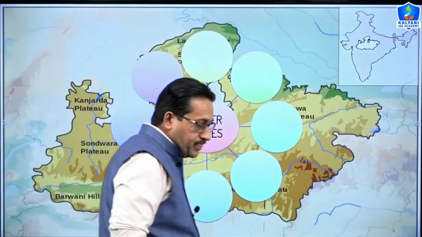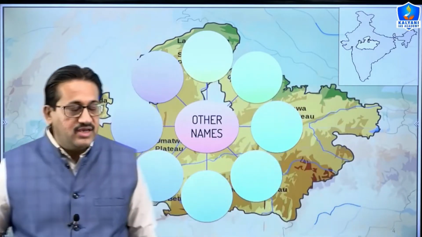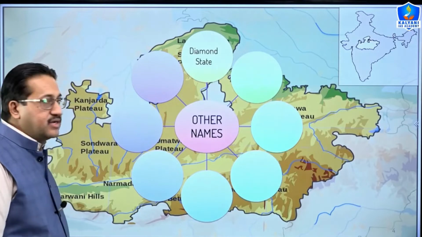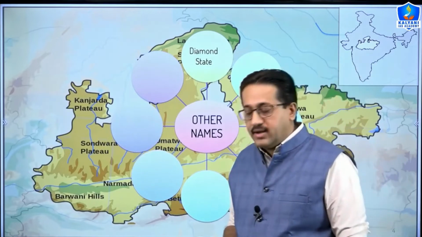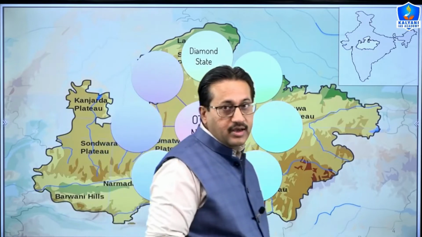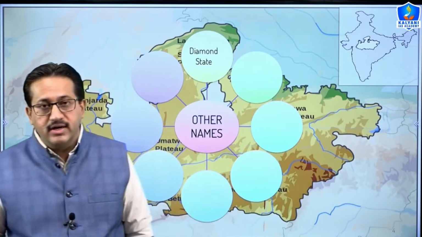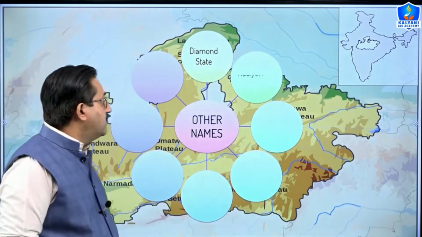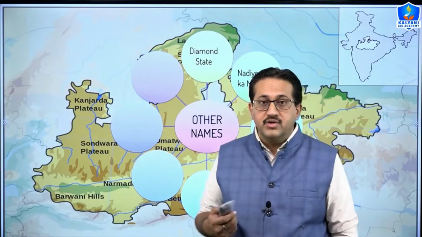Other than this, our state enjoys various other names. Our state is also known as the Diamond State. Why? Because Madhya Pradesh is the leading producer of diamond in India. It accounts for around 90% of diamond production in India. Our state is also known as Nadiyon ka Maika. Why? Because more than 200 rivers flow in Madhya Pradesh.